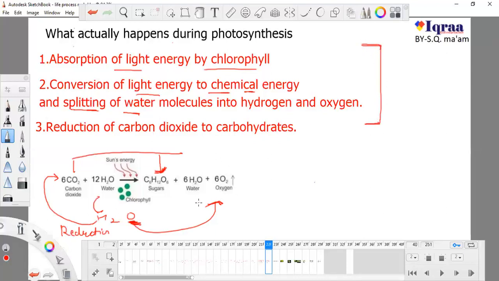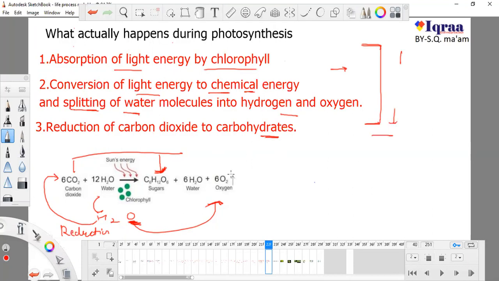Now it is not important that these events should go one by one. There is no need that first energy should be trapped and after this that should happen and after that this should happen. No, they are just three steps and they can go without any sequence.